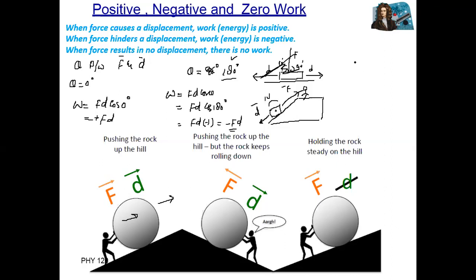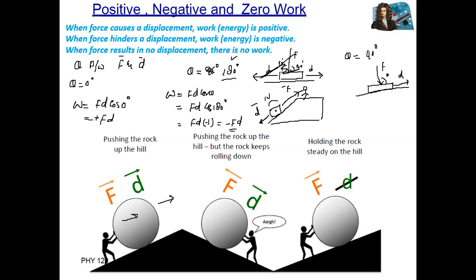Third case, when the angle between force and displacement is 90 degrees. An example: you apply a force on this body and you want to cover distance along the x-axis.